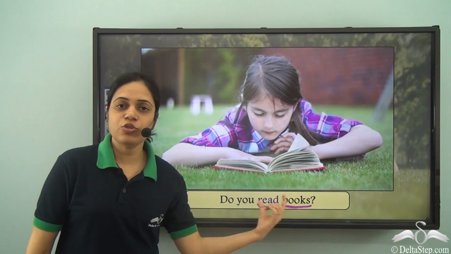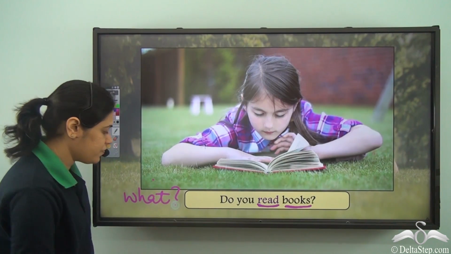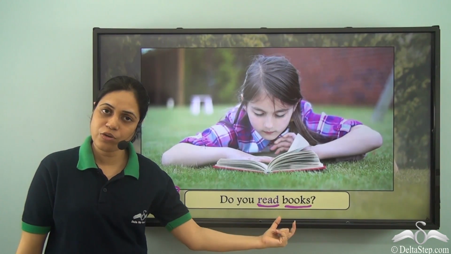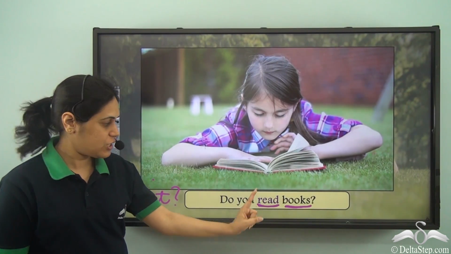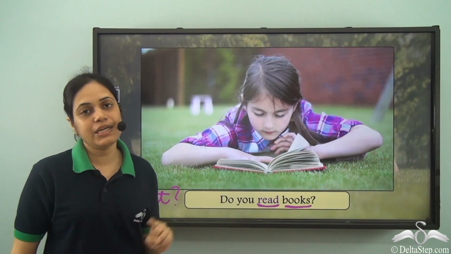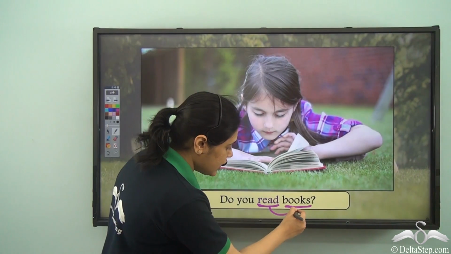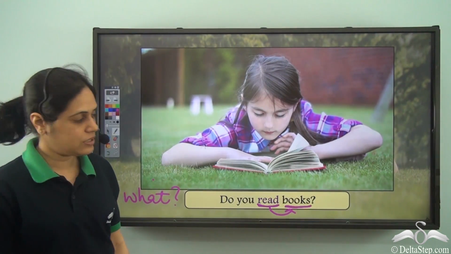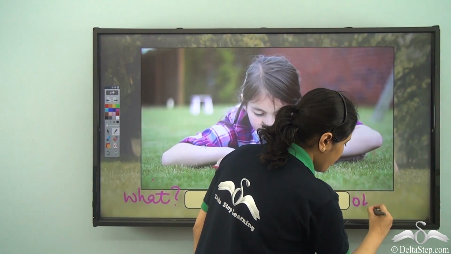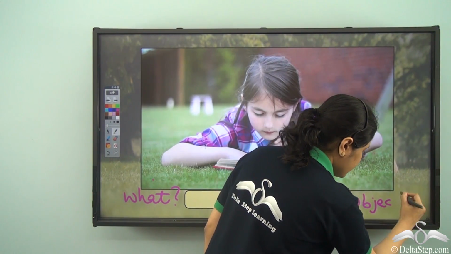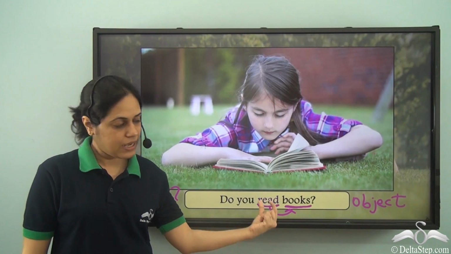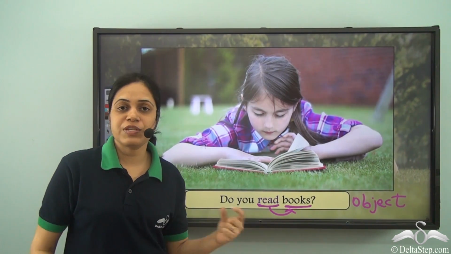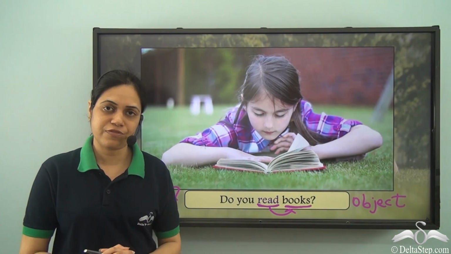Books is the answer to the question what? Read what? Books. So books is the object of the verb read. And such verbs are called transitive verbs.